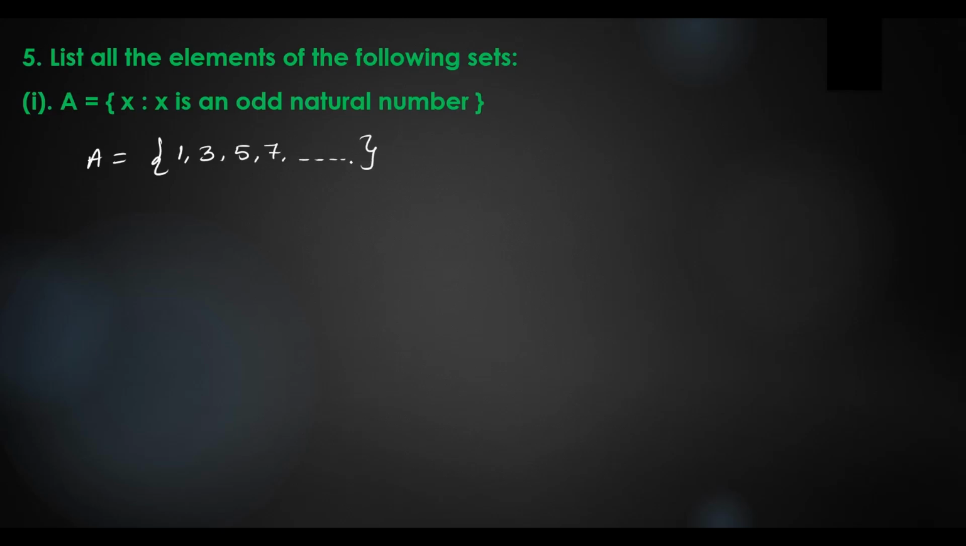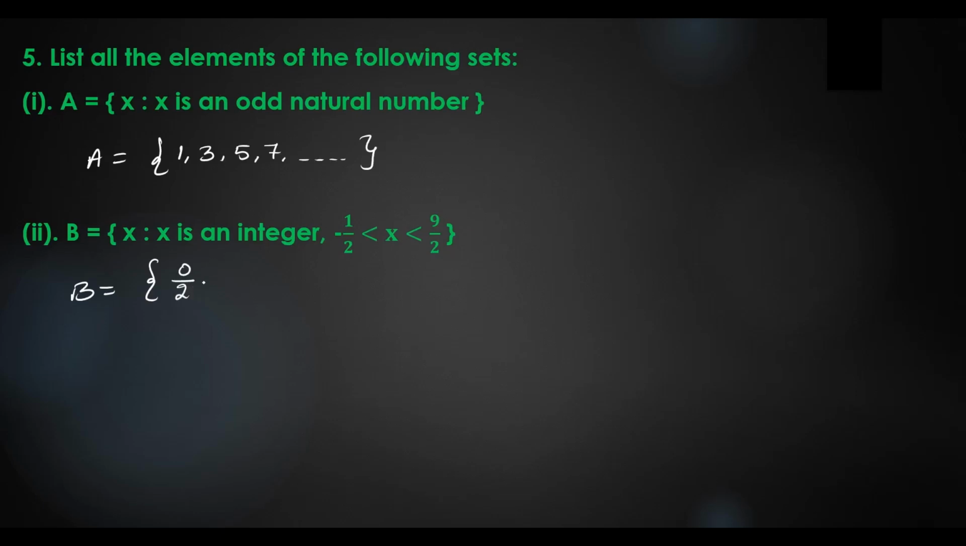Okay, these are all the odd natural numbers. And going to the next question. What's the next question? B is equal to the set of x such that x is an integer, and it is between minus 1 by 2 and 9 by 2: minus 1 by 2 less than x less than 9 by 2. Okay, so we can write B is equal to the set of x, here x is greater than minus 1 by 2. So we are not writing minus 1 by 2. So after minus 1 by 2, what do we get?